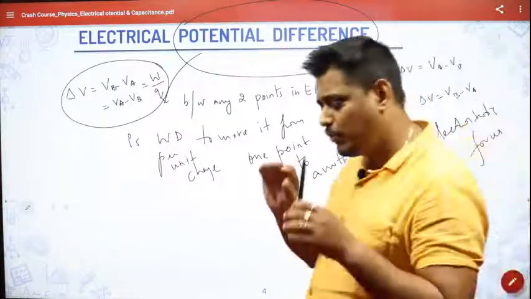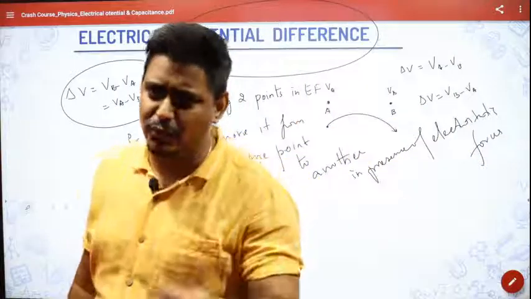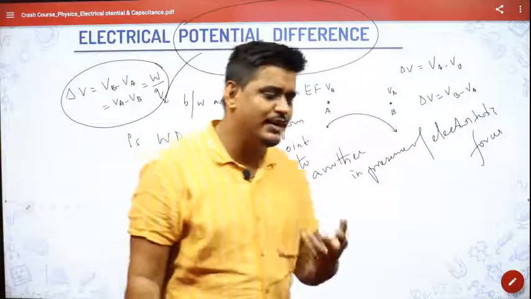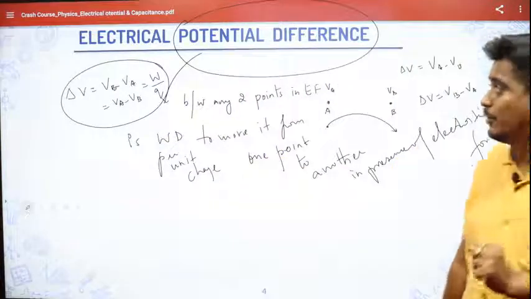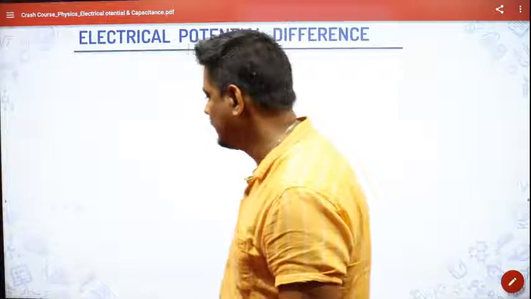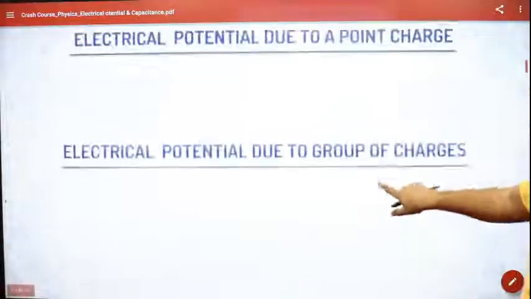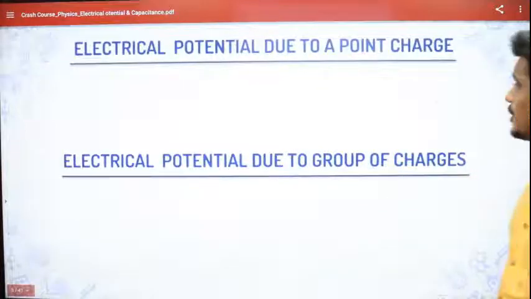So both of them have the same units, whether it is electrical potential or potential difference, they will have the unit volt, and they both are scalar quantities. So that is about electrical potential difference. Let us go to the next topic, which is electrical potential due to a point charge.